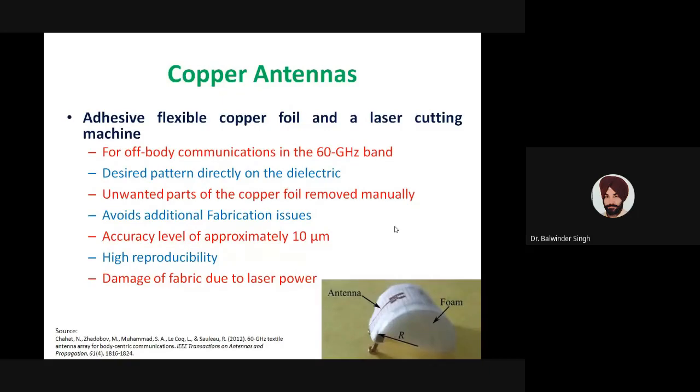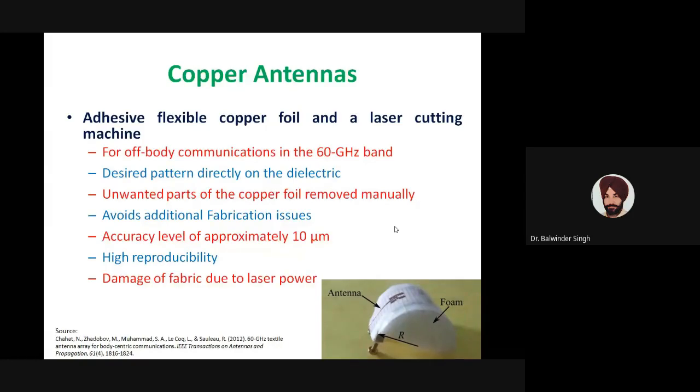During that pasting, there may be misalignment or accuracy issues, or sometimes the antenna foil may get broken, say, because our antenna geometry is very complex, so a certain part may get damaged during the pasting of the antenna. Such additional fabrication issues may be avoided if we use this type of fabrication machine.